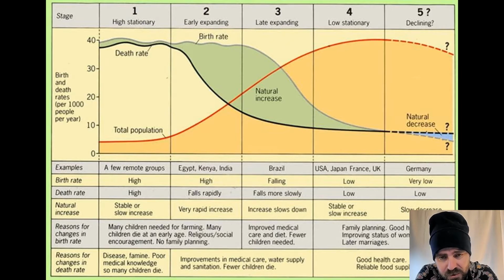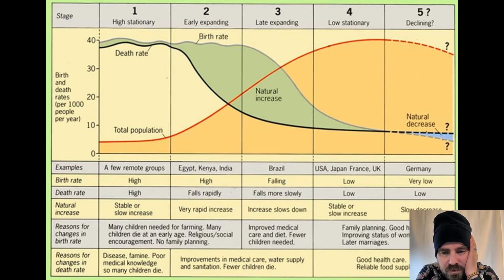Then you get stage 4, where the birth rates massively come down. Later marriages, more women in the workforce, smaller families. Like most people I know these days only have one or two kids. You hardly hear of people having 4 or 5 kids, whereas that was quite common even 50 years ago.